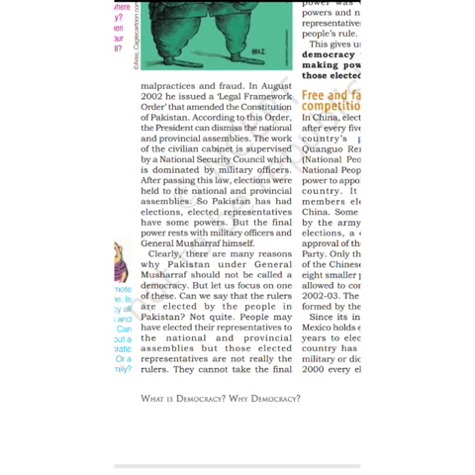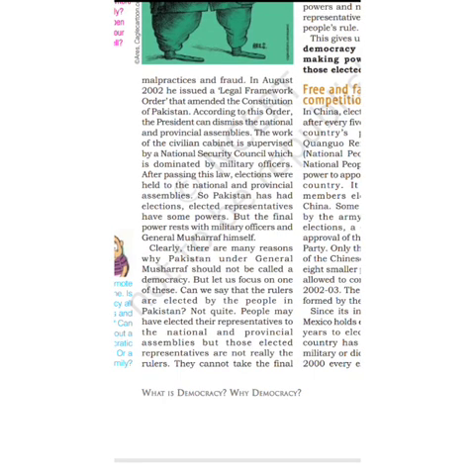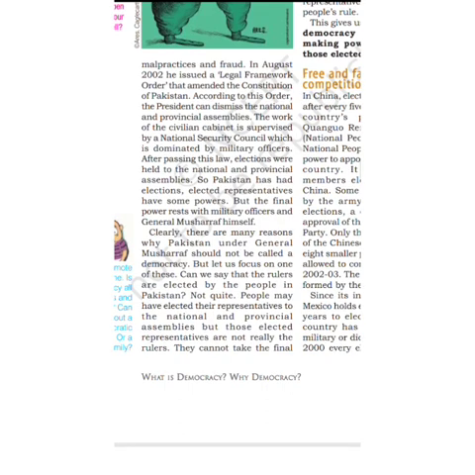So according to this order, what was the order? This legal framework order. According to this order, the president can dismiss the national and provincial assemblies. That's why Pervez Musharraf amended the constitution 4 times, and that's why he issued the legal framework, because it means the president can dismiss the national and the provincial assemblies.